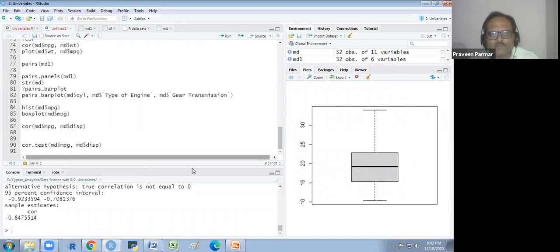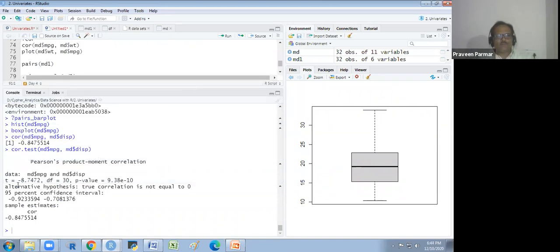You see, this is the hypothesis testing we have got here. The t value and the df degrees of freedom is 30. P value is very, very near to 0, negligible. It means our null hypothesis that there is no correlation will be rejected. And the alternate hypothesis that there is correlation will be accepted. So there is a significant correlation between mileage and displacement.